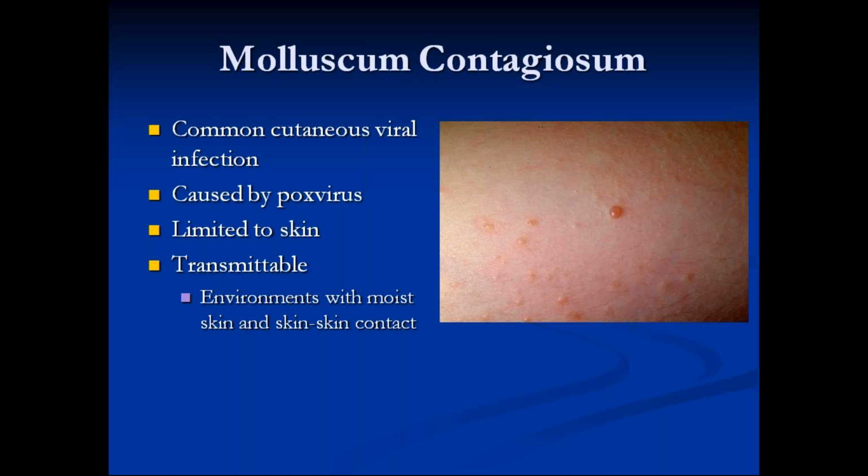Our own immunity can resolve the MC lesion, but it also can spread just like warts. It also can spread to other people and involve other parts of the body. So we need to treat it. What are the treatment options? We can extirpate the lesion. Extirpation is where we remove the molluscum body with a needle. So that is called extirpation.